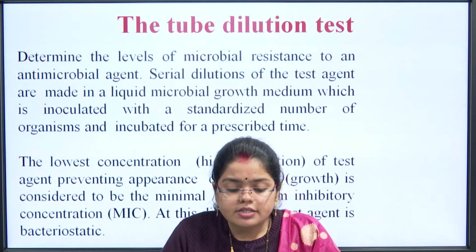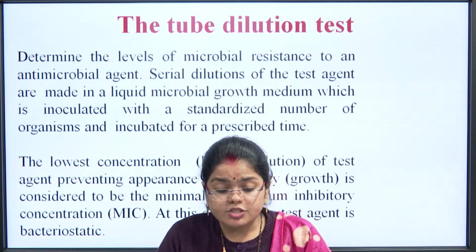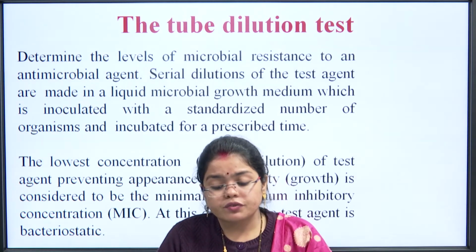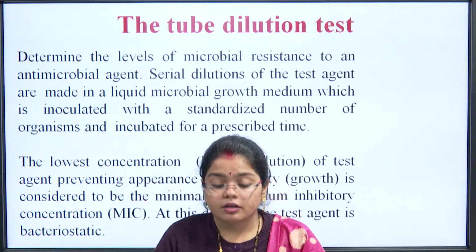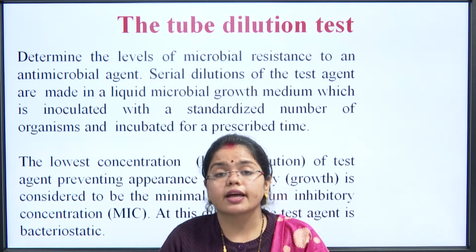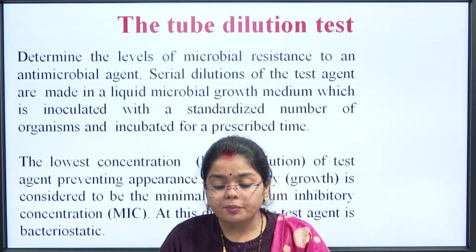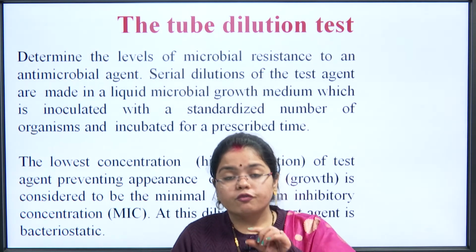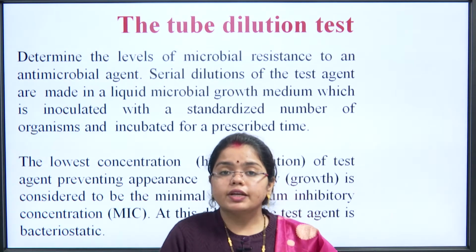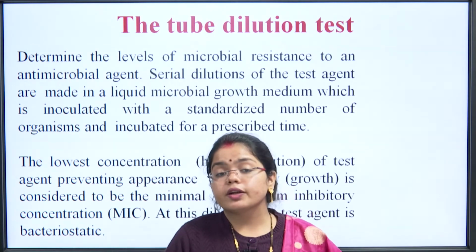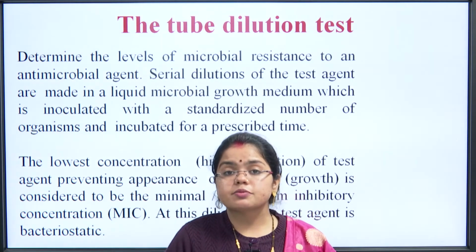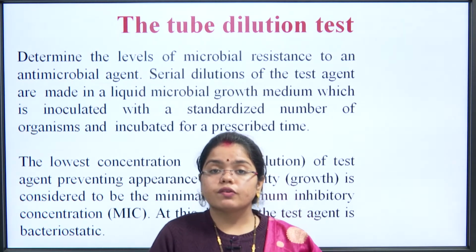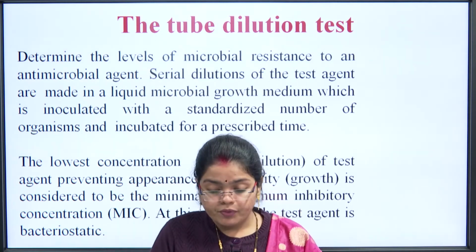So, the tube dilution test determines the level of microbial resistance to an antimicrobial agent. It is very clear from the previous figures. Serial dilutions of the test agent are made in a liquid microbial growth medium, which is inoculated with a standardized number of organisms and incubated for a prescribed time. How do we do the tube dilution test? As I just showed you in the previous figures, we dilute it to the level where the turbidity ends. Turbidity ends means there is no more growth of the microorganisms. So, that is the concentration we will take up as the MIC.